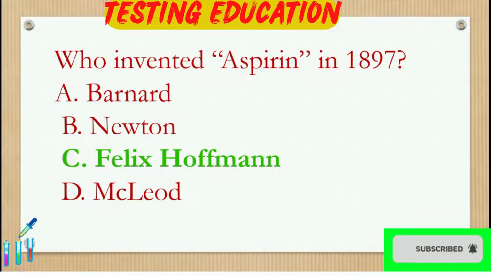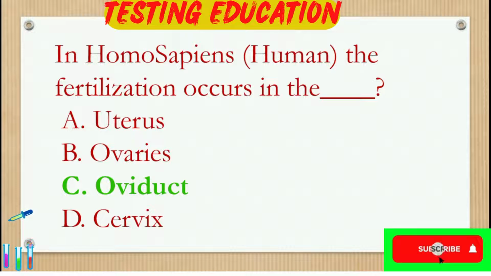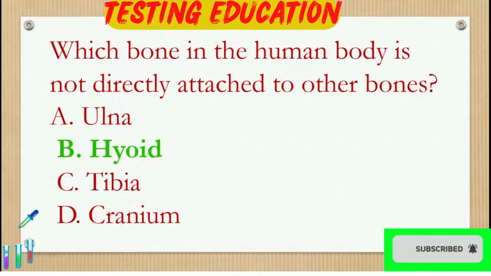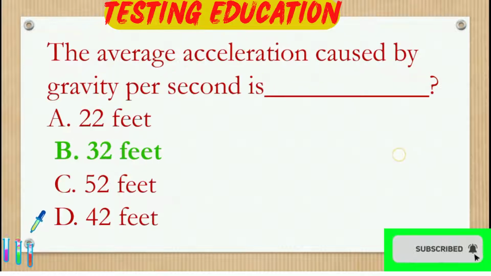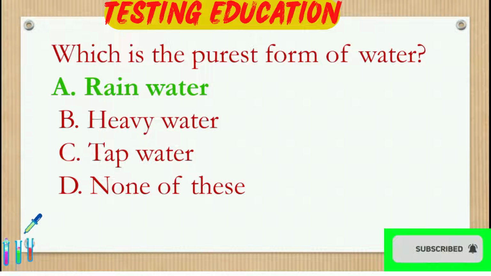Who invented aspirin in 1897? Felix Hoffman. In Homo sapiens, the fertilization occurs in the dash oviduct. Which bone in the human body is not directly attached to the other bones? Hyoid. The average acceleration caused by gravity per second is 32 feet. Which is the purest form of water? Rainwater.